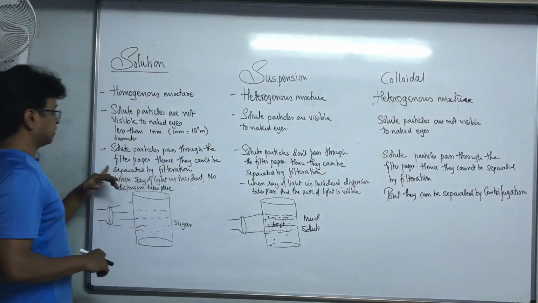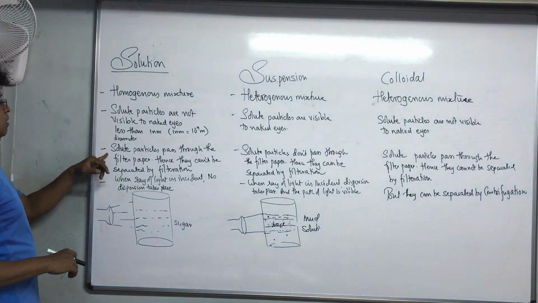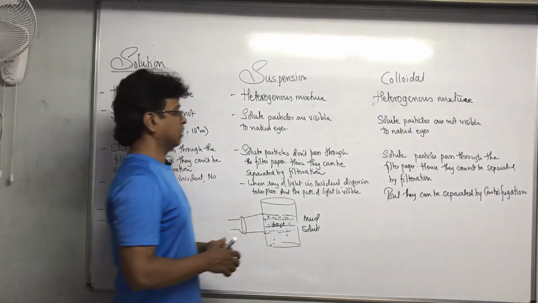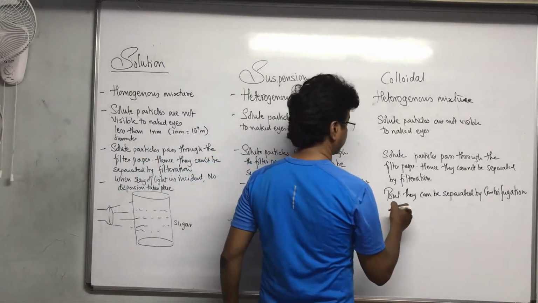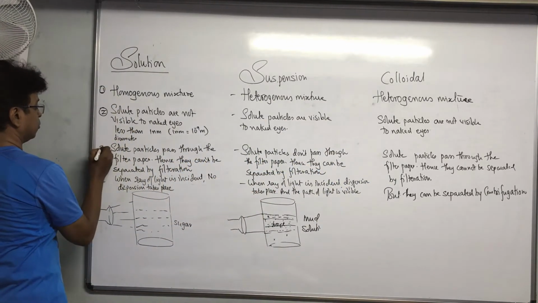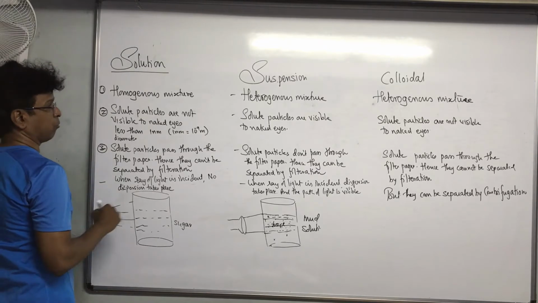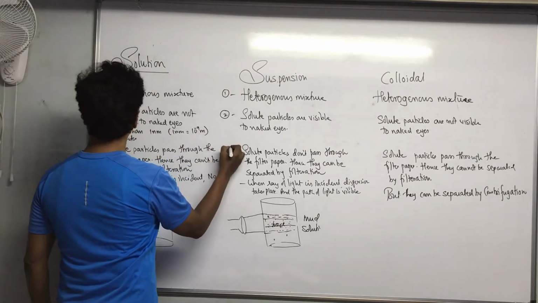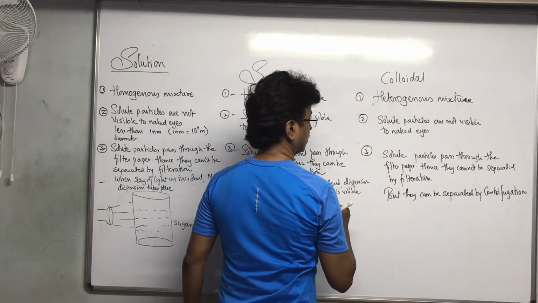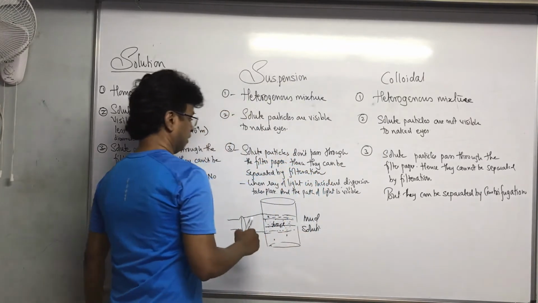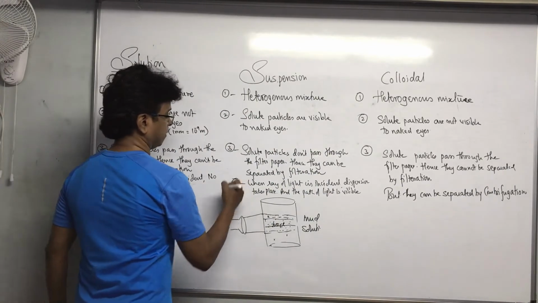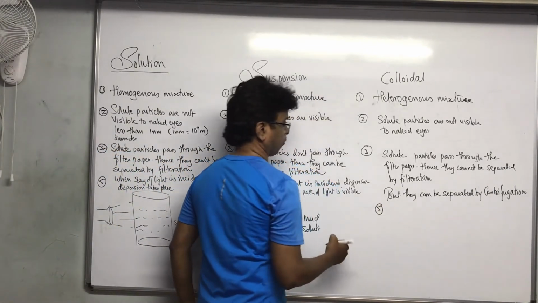Here, did I write that point? No, I did not write that point. One more important point is there. I will complete this point, but remember that point is important. 1, 2, 3. This is not the fourth point. Okay, now I come over here. This I can consider as my fifth point.